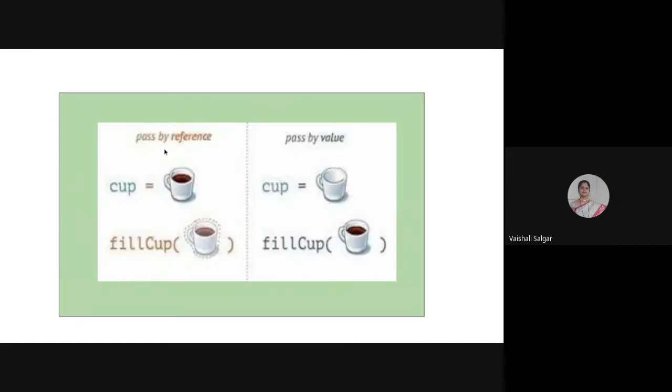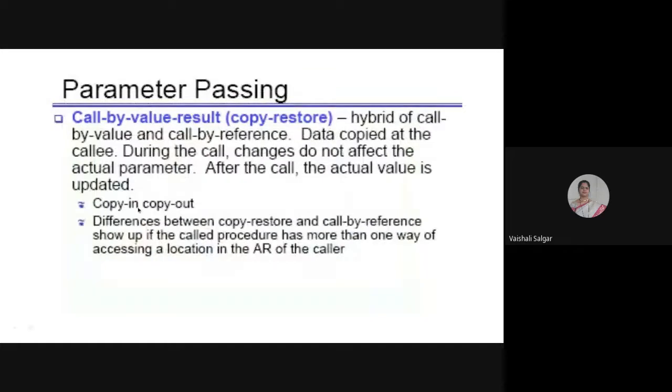So when I'm saying pass by reference, as I mentioned, it will be accessing the location, whereas with call by value, it is just passing the value, not the location, and that's why the values won't change in the original program. That value scope will be only visible during that particular procedure. Now, then call by value result.